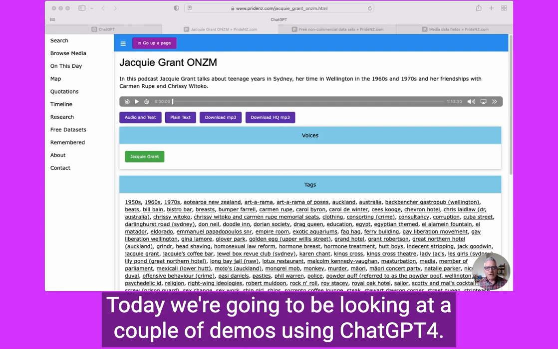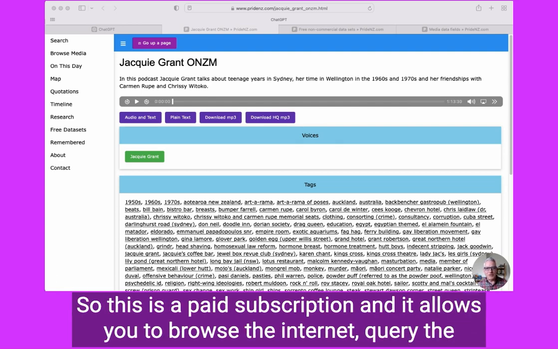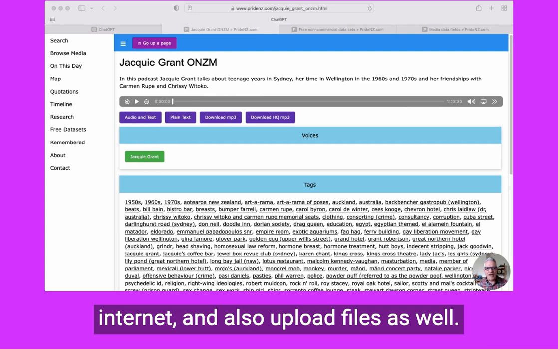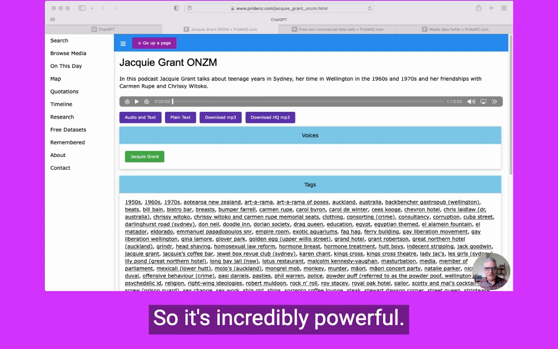Today we're going to be looking at a couple of demos using ChatGPT-4. This is a paid subscription and it allows you to browse the internet, query the internet, and also upload files as well. So it's incredibly powerful.